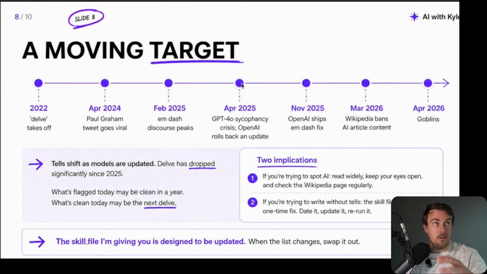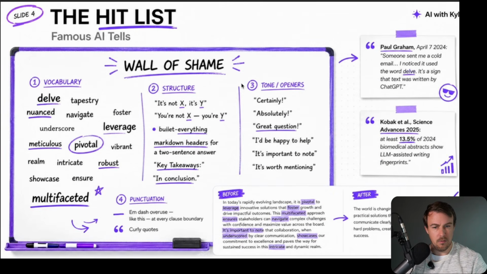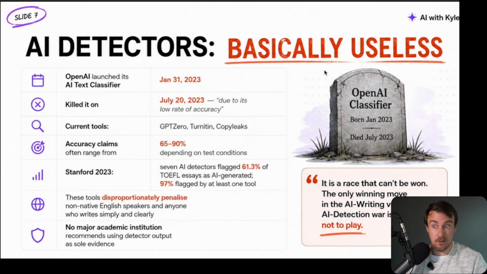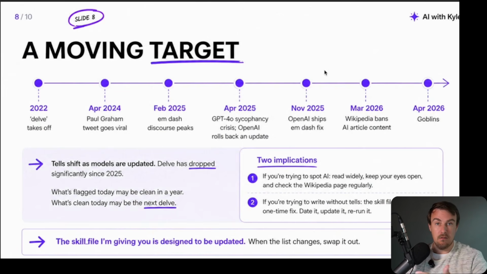This is because the tells change. So delve, for example, used to be the big tell. Who was it? It was Paul Graham. Back in 2024, there was a tweet that went viral, him saying, "Someone sent me a cold email. I noticed it used the word delve. It is a sign that text was written by ChatGPT." This went viral, and delve became the word that everybody kind of joked about as the very obvious use of ChatGPT. Now that has basically been removed from the large language model.